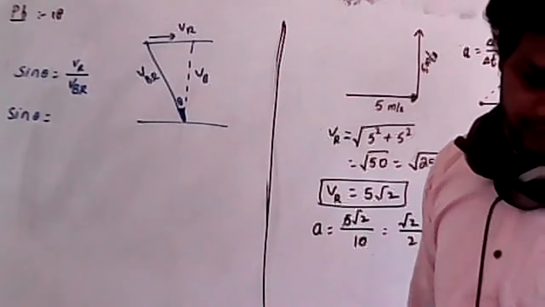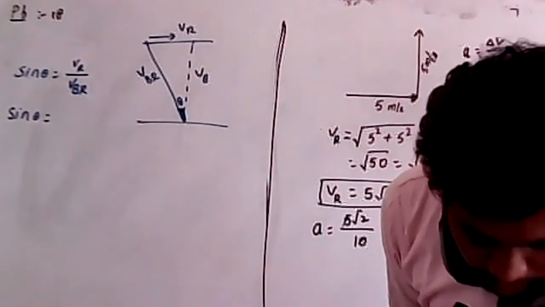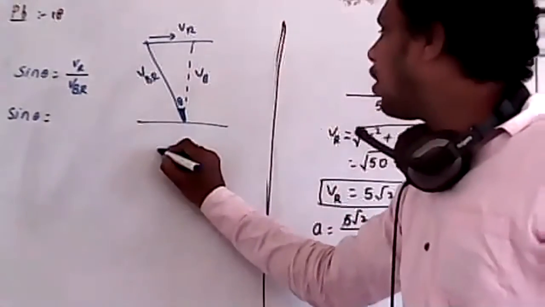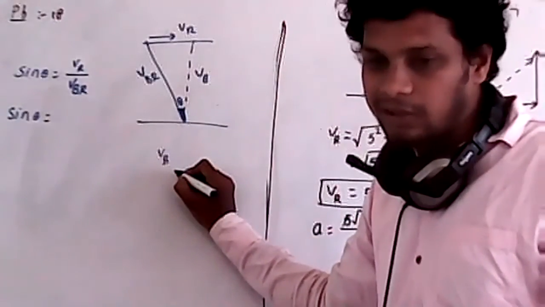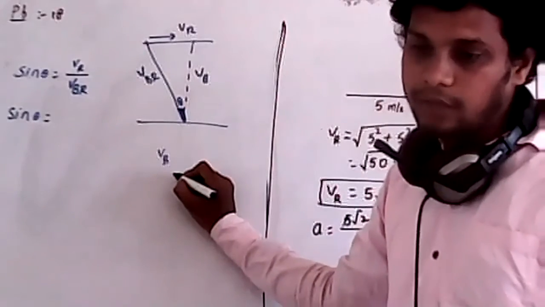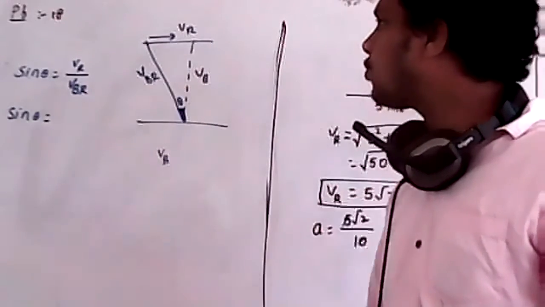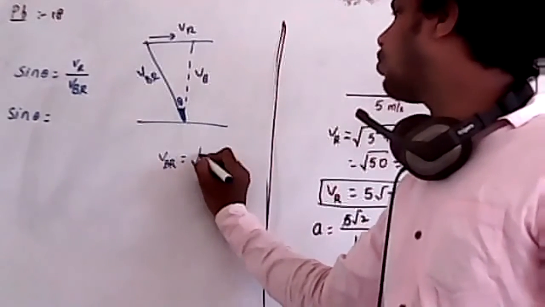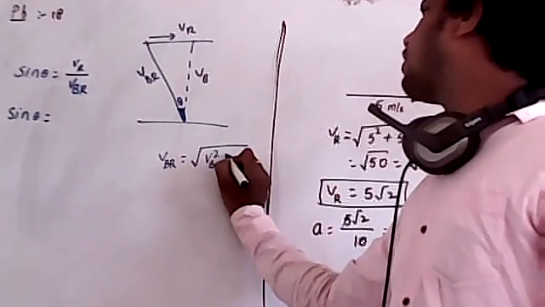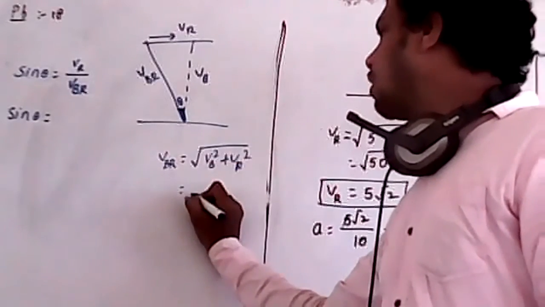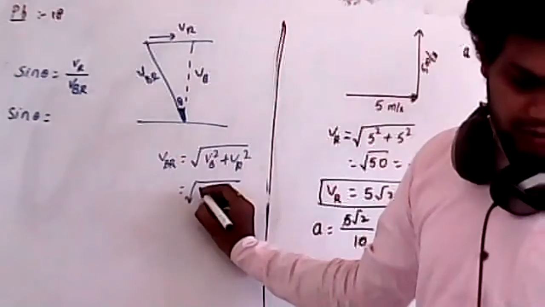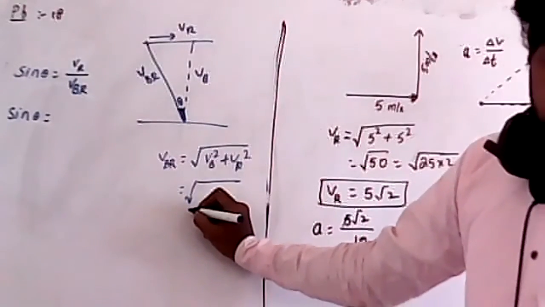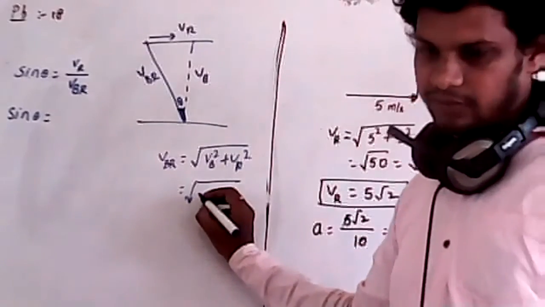A man can row a boat in still water. Still water means they have given the velocity of the boat. But we have to find the velocity of the boat with respect to the river. How to find it? It is the square root of VB square plus VR square. Now remember, the velocity of the boat is 8. So what is the velocity of the boat? 8. So that is how much?